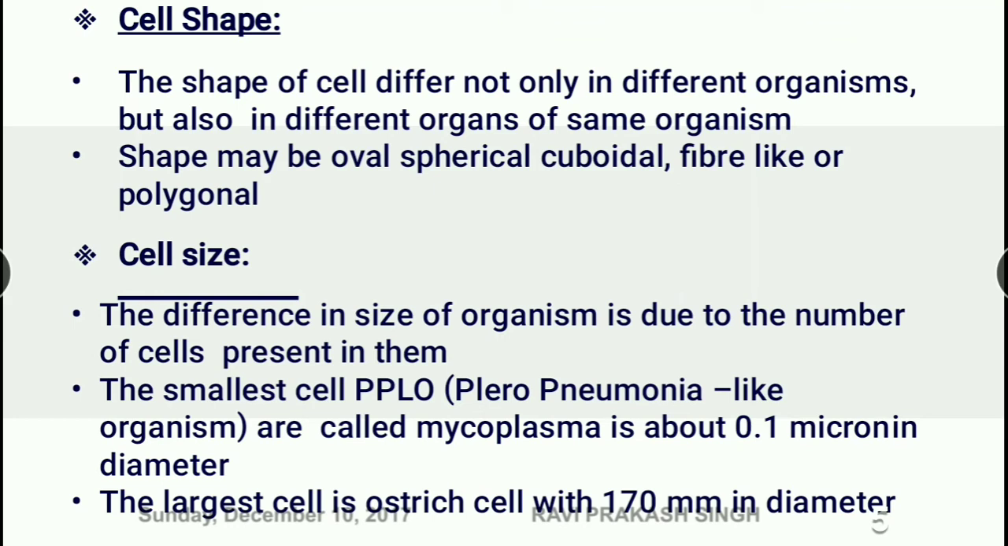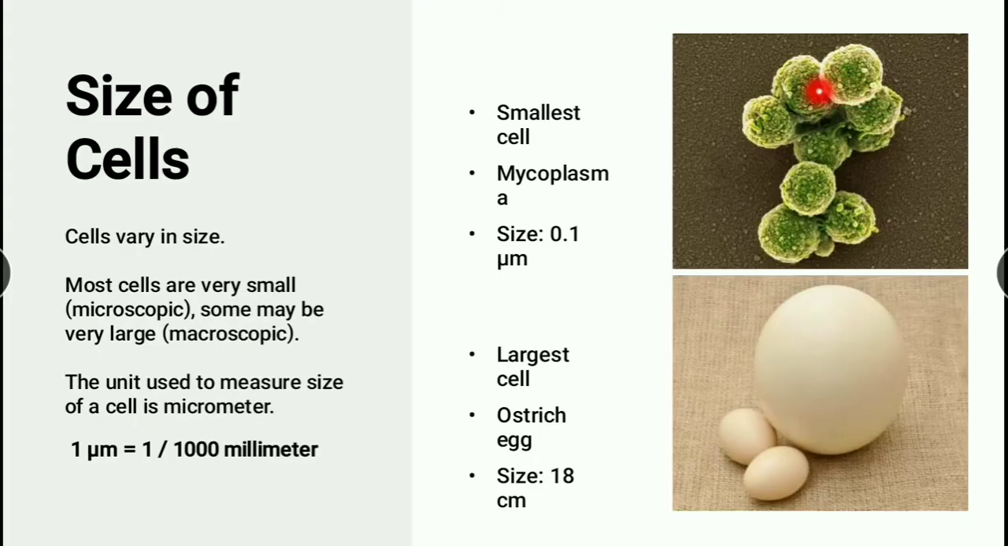Then cell size. Even the size of the cell will differ. The difference in size of organisms is due to the number of cells present in them. The smallest cell is PPLO, Pleuropneumonia-like organism, called mycoplasma, which is about 0.1 micron in diameter. So this is the smallest cell, mycoplasma.